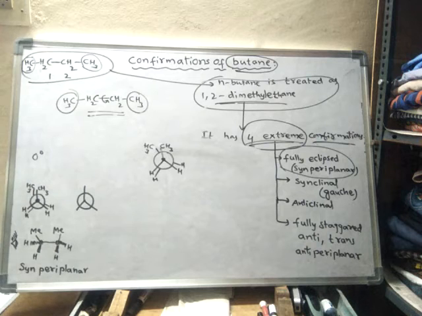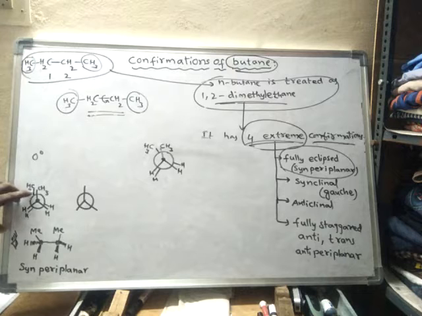Whenever the dihedral angle is 0, there will be large repulsions between these two bonds, and also between this group of atoms and this group of atoms. So in syn periplanar, or fully eclipsed form, there is large repulsion in that conformation. Hence that conformation is a highly unstable conformation. So immediately what happens?